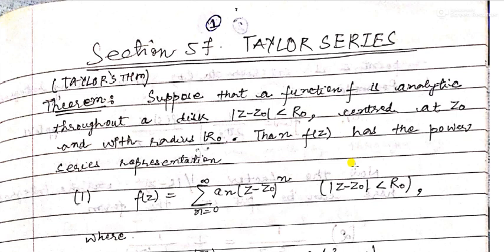Through the following theorem: suppose that a function f is analytic throughout a disk |z - z0| < R0, centered at z0 and with radius R0.